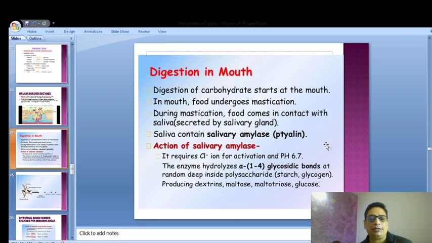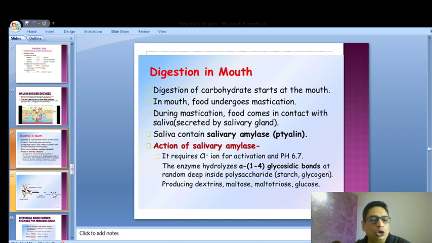Action of salivary amylase. This is very important now. If you do not have a pen and paper, bring it and quickly note it down. It requires the chloride ions for activation and a pH of 6.7. So the pH of 6.7 that is there in the mouth, it requires the chloride ions to do it. The enzyme hydrolyzes alpha-1,4 glycosidic bonds at random deep inside polysaccharide, starch or glycogen, producing dextrins, maltose, maltotriose and glucose.